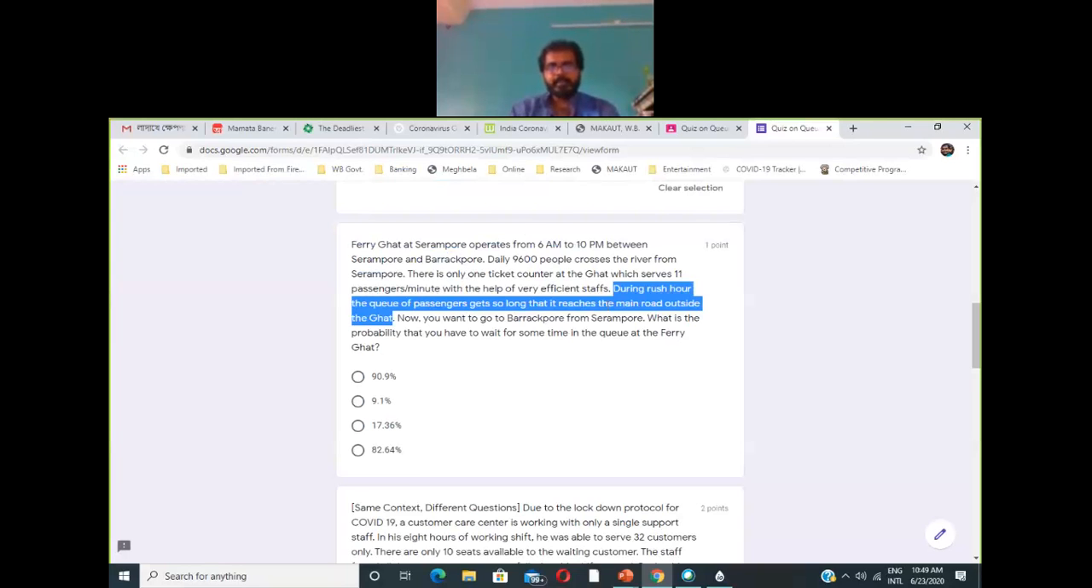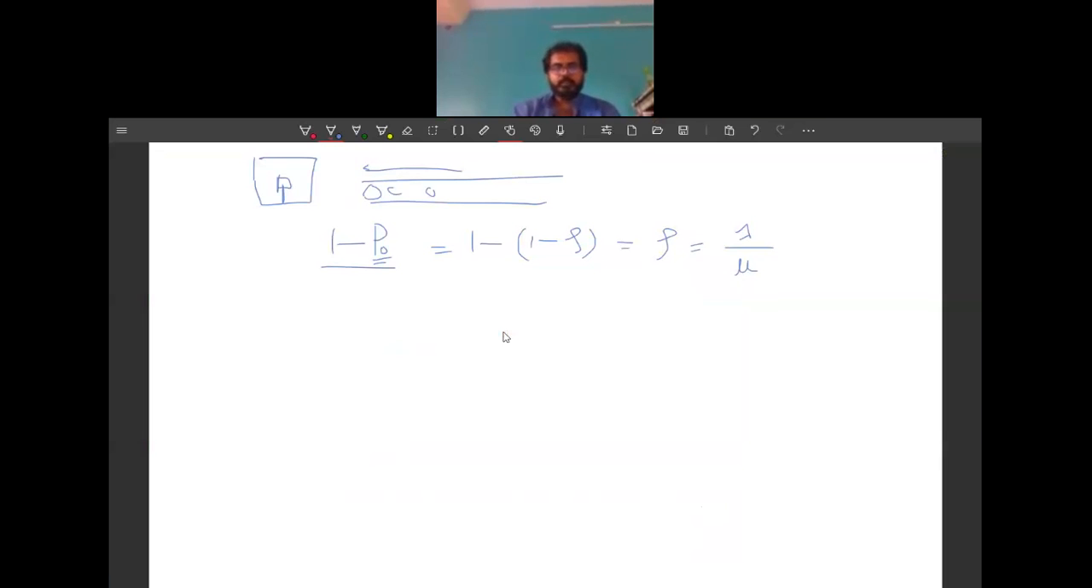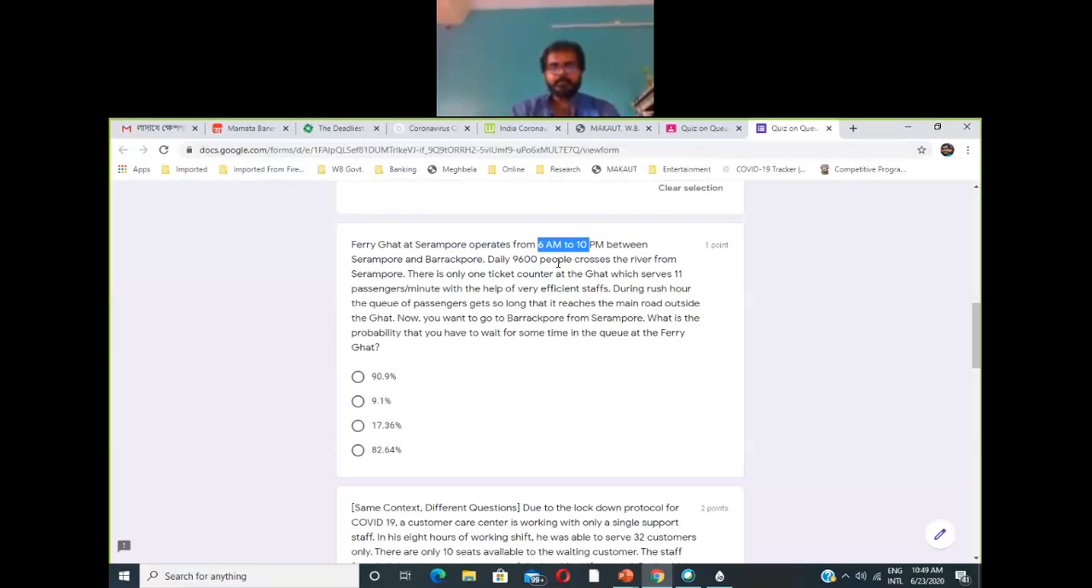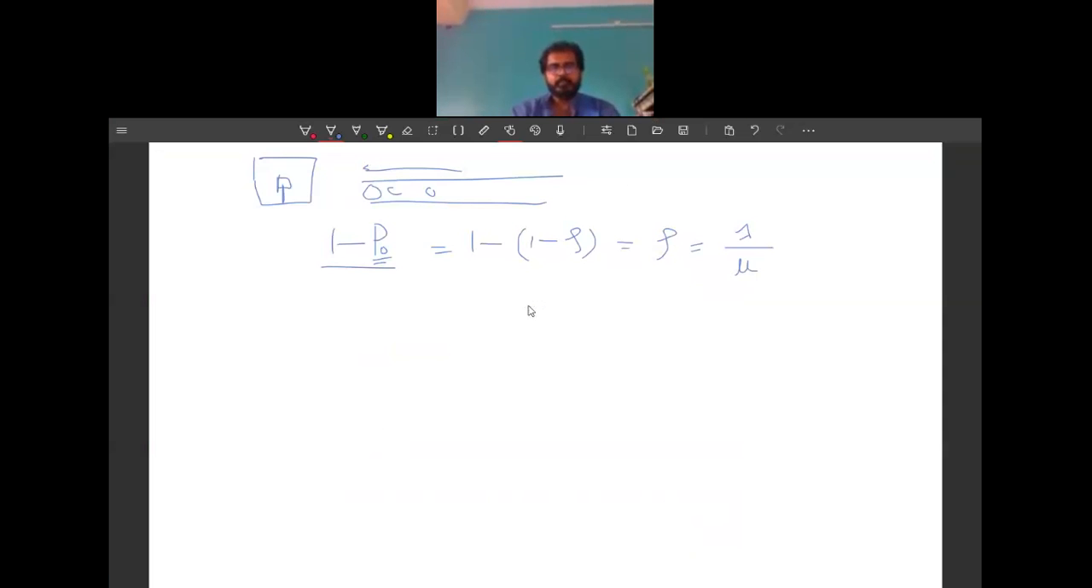Daily 9,600 people cross the river, right? Between 6 a.m. to 10 p.m. So 6 a.m. to 10 p.m. is 12 plus 4, 16 hours, right? So in 16 hours 9,600 people cross the river. That means per hour there will be 9,600 divided by 16.